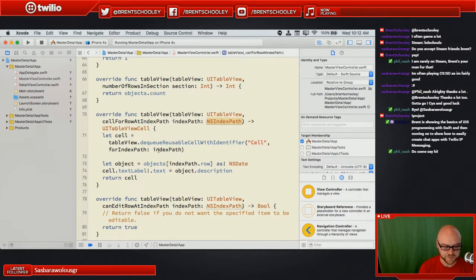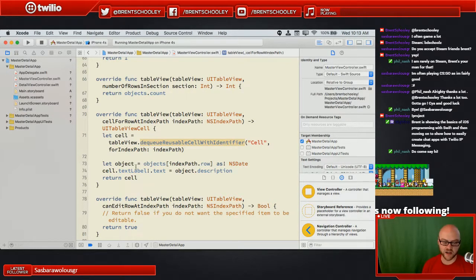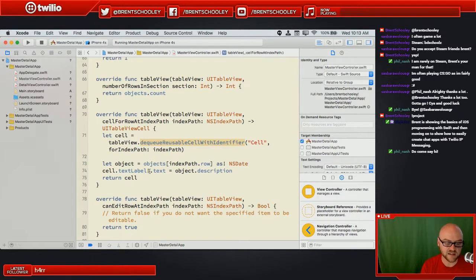So we pull out a cell. This dequeue reusable cell with an identifier is a cell recycling thing, so that as things go off screen, they get reused and they'll just get updated here. Essentially, only the number of cells that are required to fill the screen get created at any given time. And then we're just going to pull the object that corresponds to that row, which is that index into our objects array. We're just going to pull that object out of our array. It's going to be storing dates, so it's pulling it out as a date. And then it's going to set the text on the cell. Well, we saw this text label when we were looking.